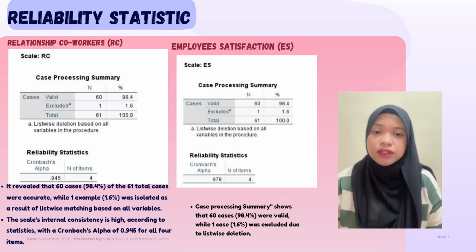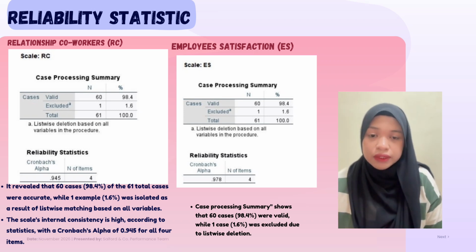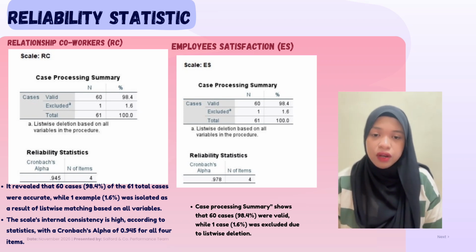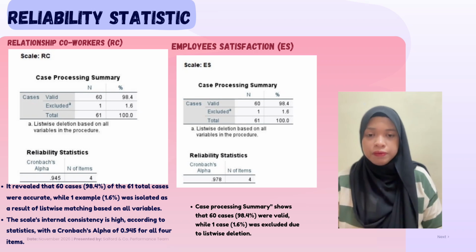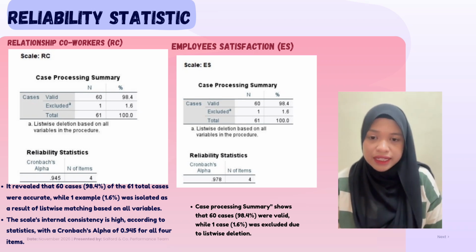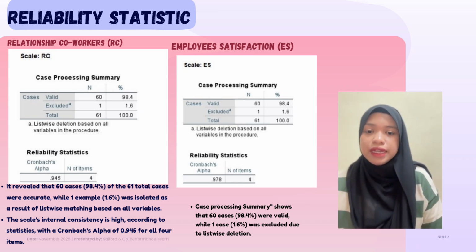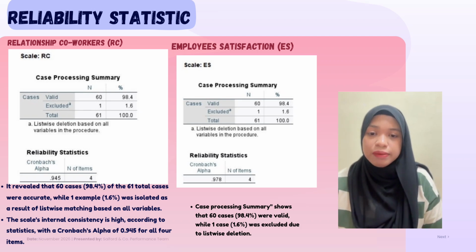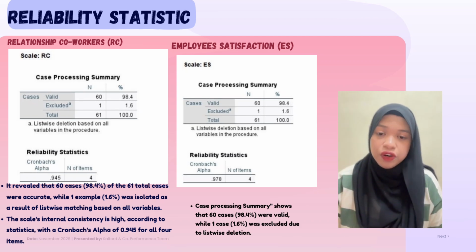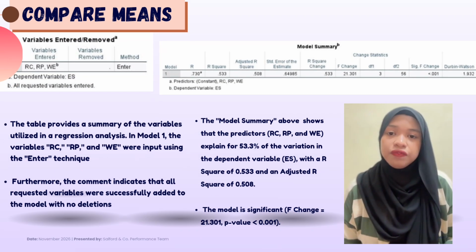The scale's internal consistency is high, according to the statistics, with a combined alpha of 0.945 for all 4 items. Next, the second image shows the result from the SPSS reliability analysis for the scale ES, which stands for employee satisfaction.